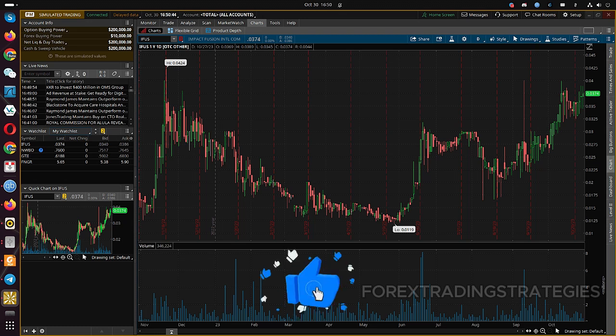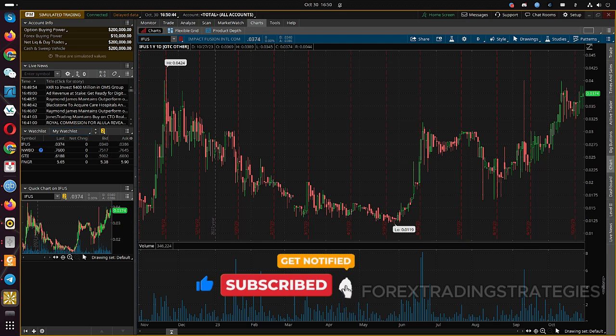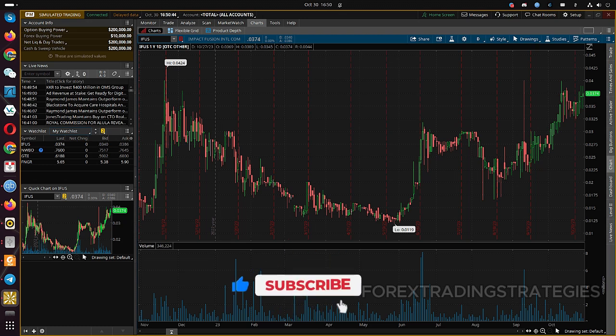Before delving into the intricacies of trading futures on Thinkorswim, it's essential to understand the magnitude of the futures market. Did you know that the global futures market trades over $50 trillion worth of contracts daily? This staggering figure underscores the immense liquidity and potential rewards offered by futures trading. Moreover, the futures market is not just a playground for institutional investors. Individual traders can also participate and leverage its unique characteristics.